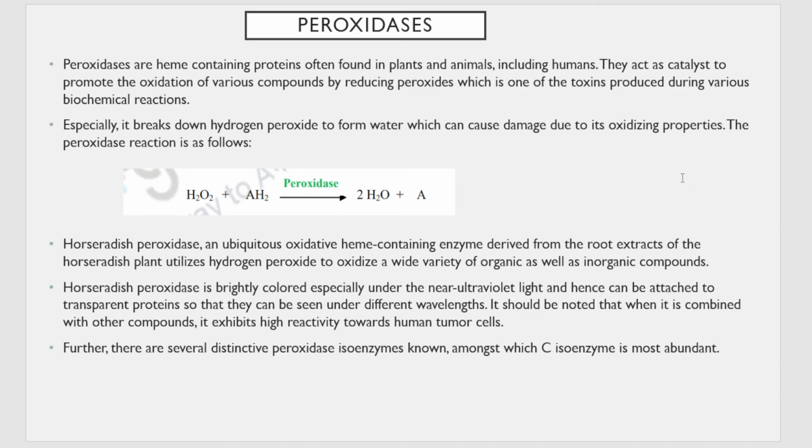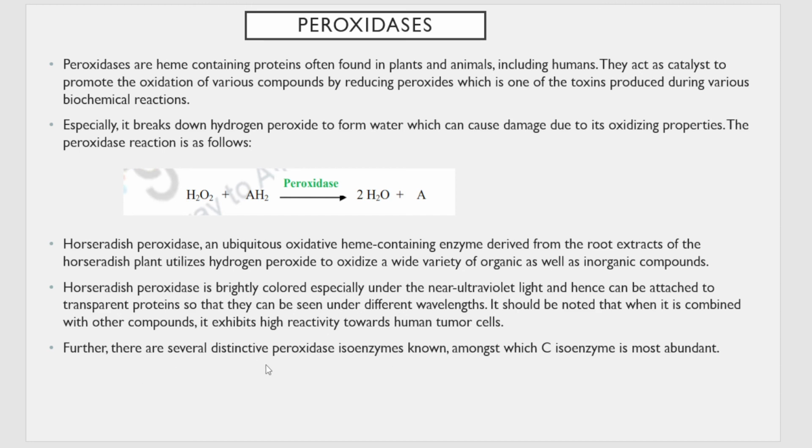as inorganic compounds. Okay, so one thing about horseradish peroxidase is that it is very brightly colored, and because of this it can be attached to several transparent proteins and they can be seen. You can detect several other transparent proteins which do not have any color. If you attach horseradish peroxidase to them, it gives them a characteristic color because of which you can detect them under different wavelengths. You should also note that when it is combined with other compounds, it exhibits very good reactivity towards human tumor cells. So it can also be utilized for removal of human tumor cells.